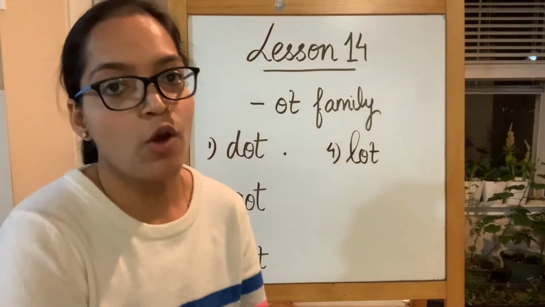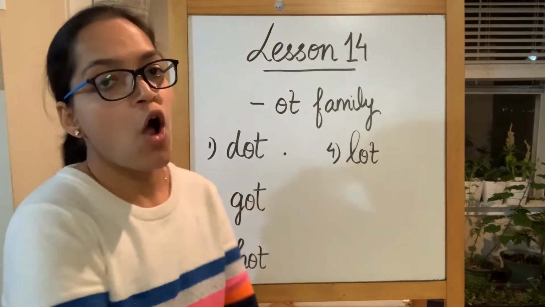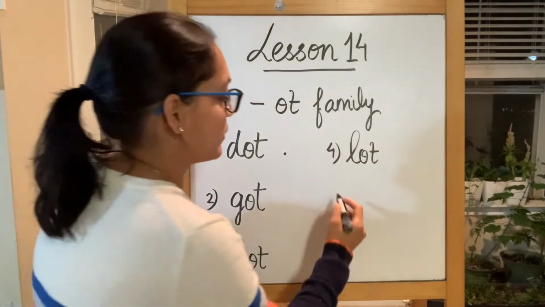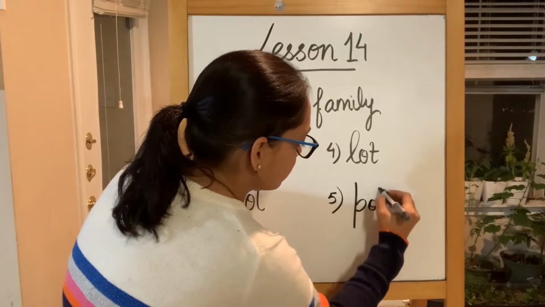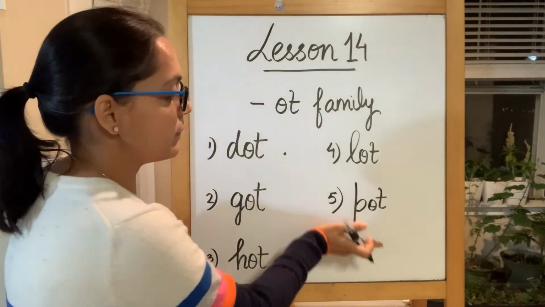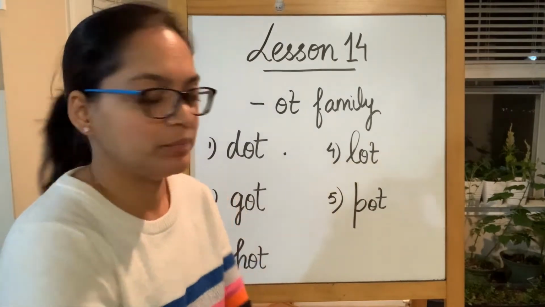The next one is lot. Lot. L sound produced by alphabet L, O sound produced by short vowel O, and T. Lot. And then is pot. P sound produced by alphabet P, O sound produced by O, and then T.